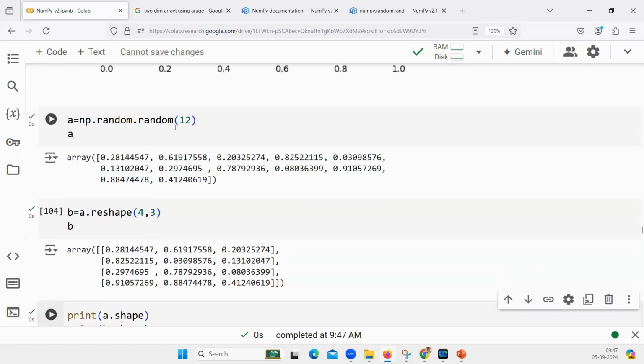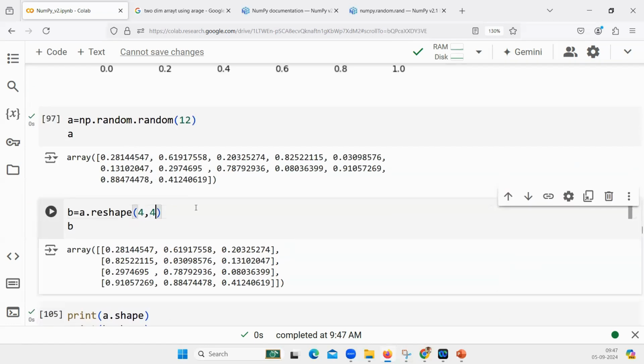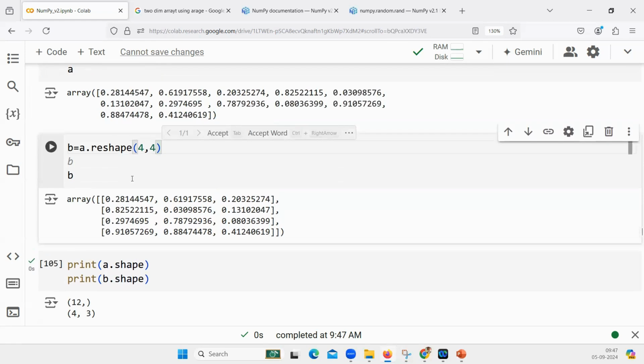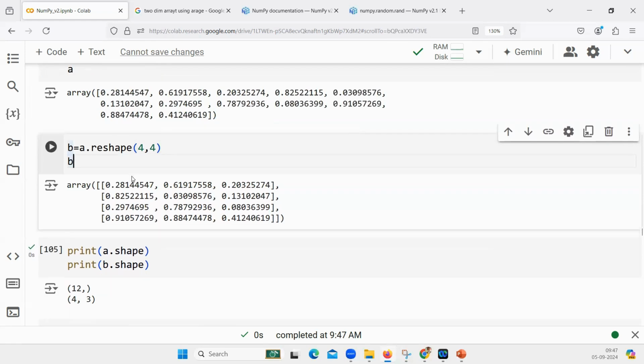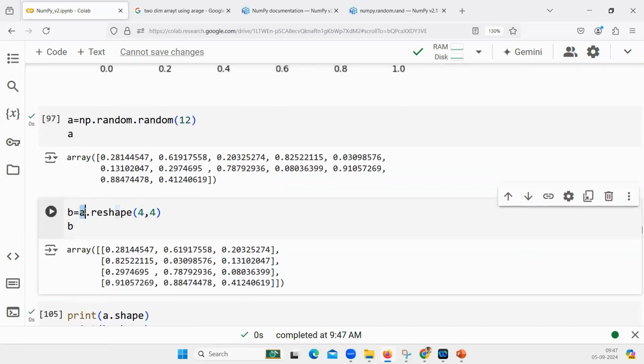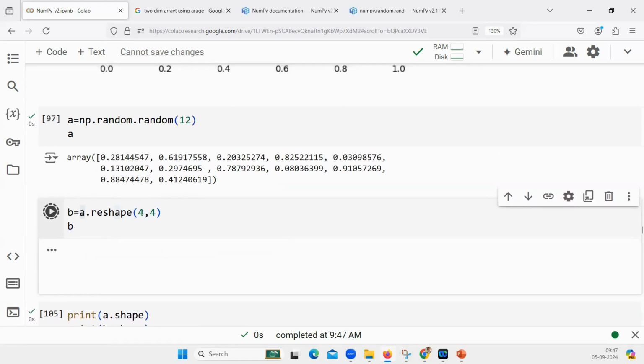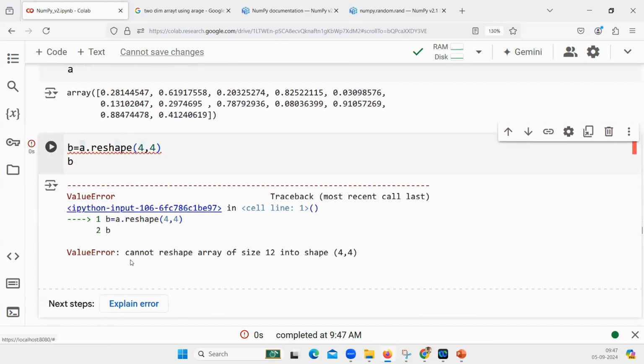How many elements are there in A? 12 are there. Now, is this possible? If I do it like this, is it possible? No. If you want to reshape it into a 4 by 4 matrix, how many elements are required? 16. How many elements are there in A originally? 12. So is it going to work? No. The error says: cannot reshape an array of size 12 into shape 4, 4. Is that understood?